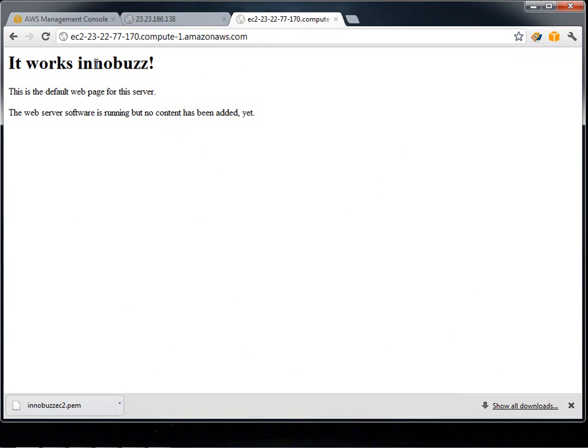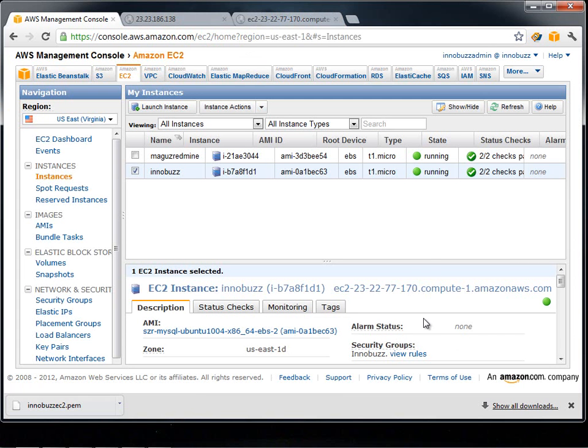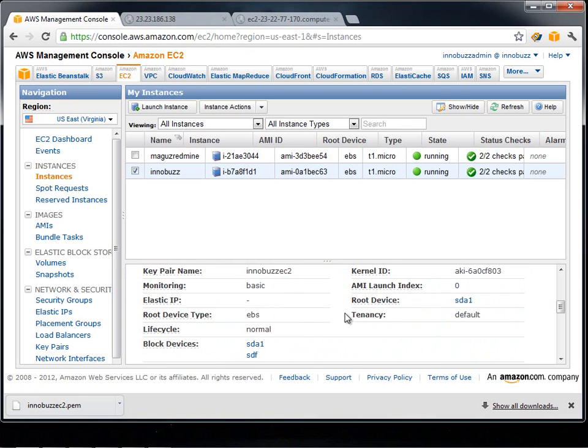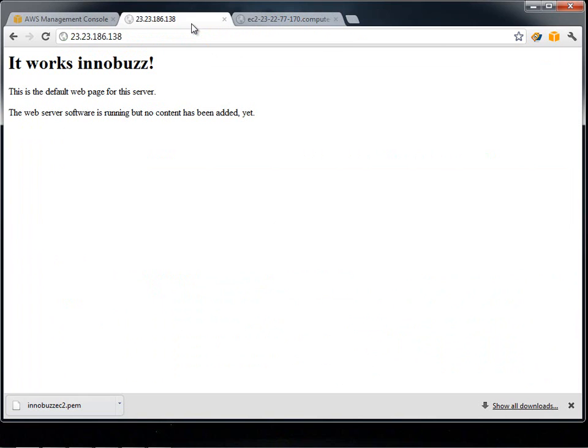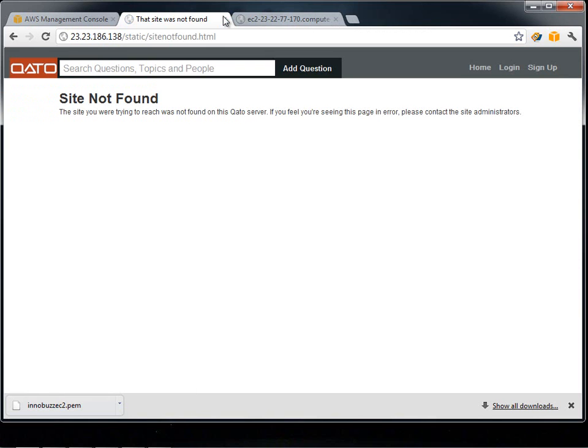Our web server is serving the content. So even without an IP, we can use an EC2 instance, and we can use this public DNS name to access it. And if we check the IP over here and press refresh, since the IP is not attached to our EC2 instance, we won't get the page. It says loading, and soon it will say the content, or we might get a 404 error since it is not attached to it. It says site was not found.